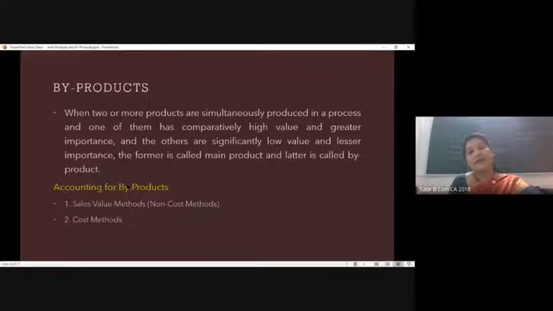They have comparatively low value, significantly low value, and they are of less importance than the main product. If it is one product, we call it the main product. If it is two or three products, we call them joint products. They are comparatively less important than the main product. It is very easy to understand when we talk about oil.